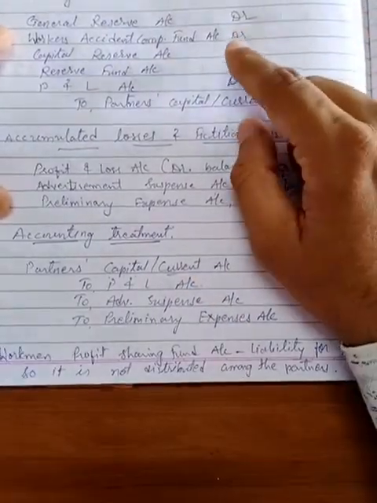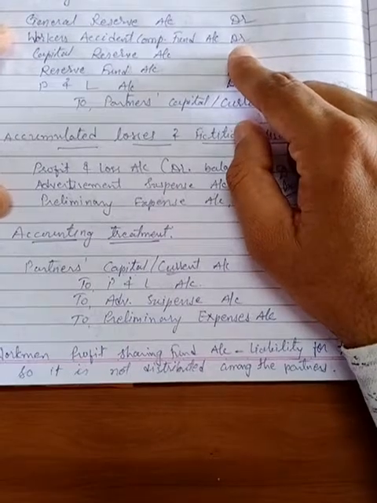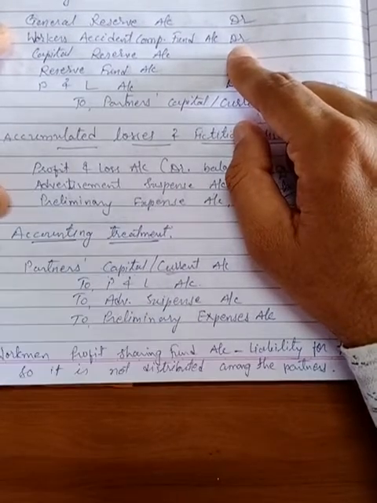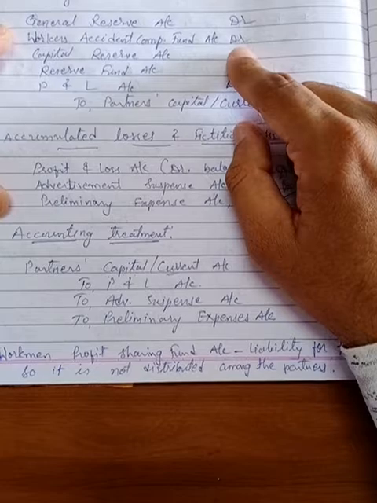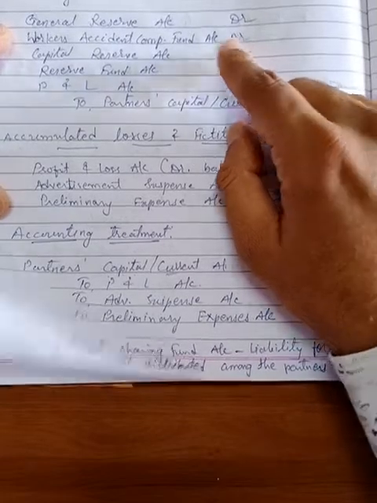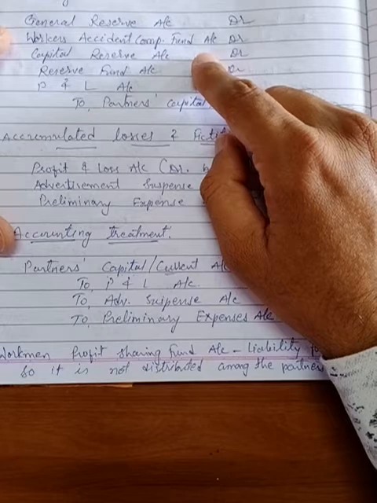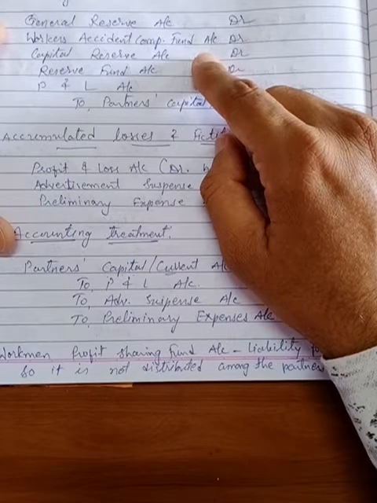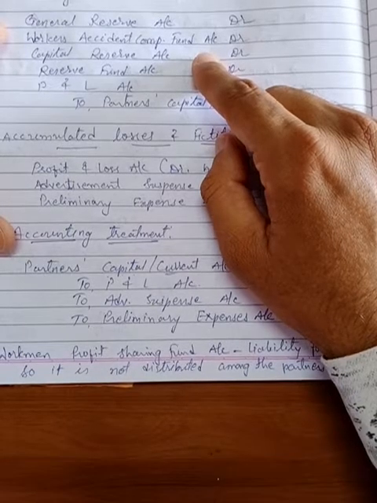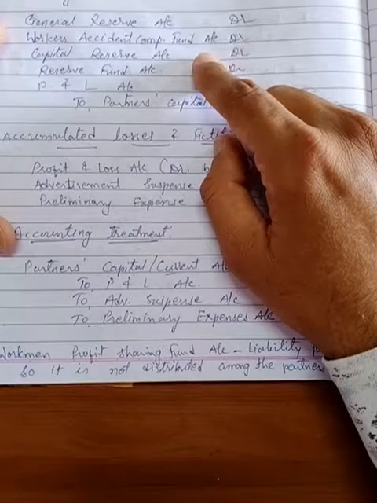Okay, so that means what? It is not a liability, it is a reserve we have created. We don't have to give it to a worker without an accident or without any reason. So that is why this is a profit, we can say. If there is no accident, then it should be considered as profit, and it is transferred to the partners' capital or current account.